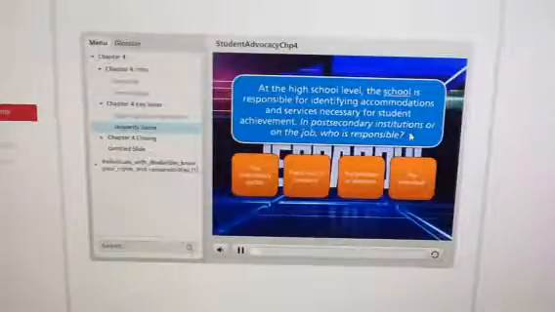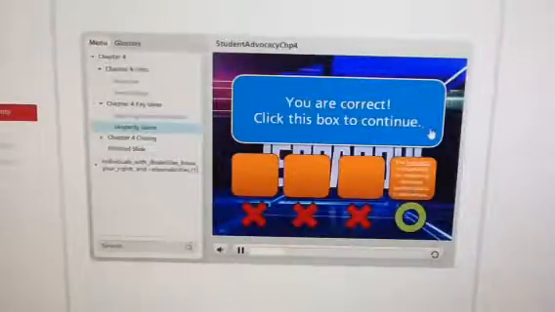At the high school level, the school is responsible for identifying accommodations and services necessary for student achievement. In post-secondary institutions or on the job, who is responsible? The individual's doctor, the school or company, the professor or employer, the individual. You are correct.